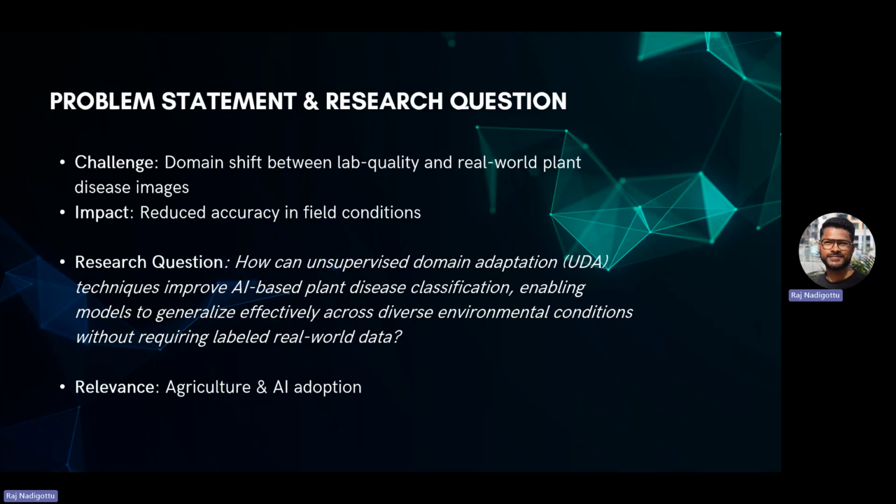which makes the models not very useful in agriculture. So my research question is: how can unsupervised domain adaptation techniques improve AI-based plant disease classification, enabling models to generalize effectively across diverse environmental conditions without requiring labeled real-world data? By implementing these techniques, we expect the models to perform better on real world images, even if they are trained on lab quality images. With this research question, I'm trying to see how these techniques could improve the accuracy of the models and whether it is really possible or not.